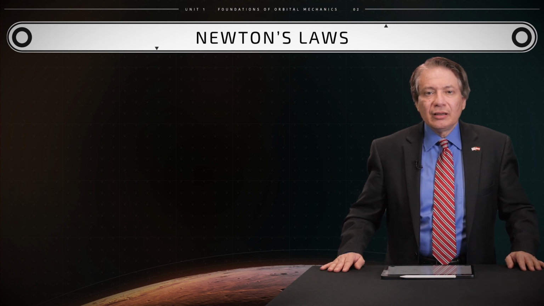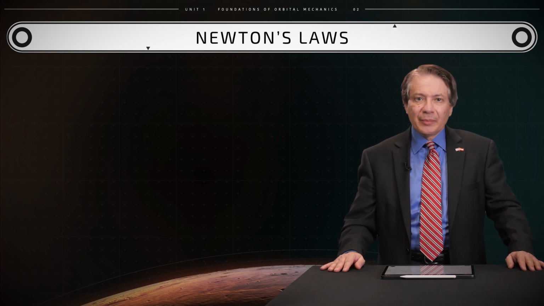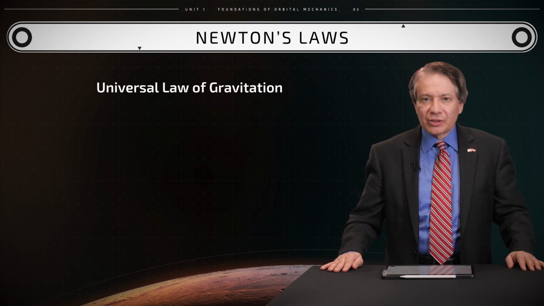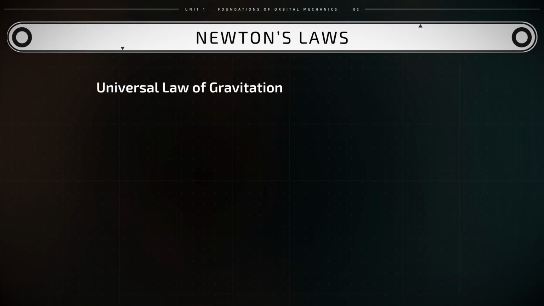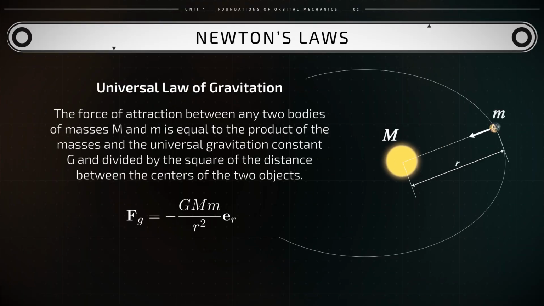Integrated with the laws of Newtonian dynamics is Newton's universal law of gravitation. It states the following: the force of attraction between any two bodies of masses capital M and lowercase m is equal to the product of these two masses and the universal gravitation constant capital G, and this product is then divided by the square of the distance between the centers of the two objects.